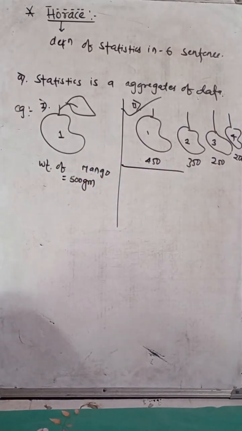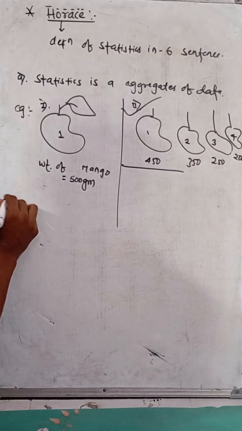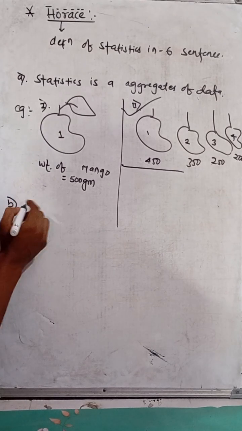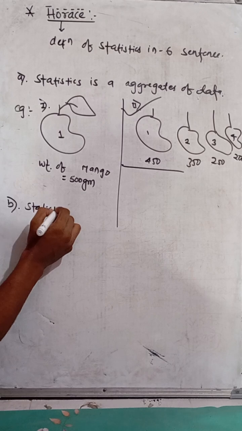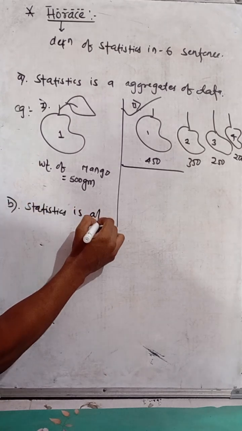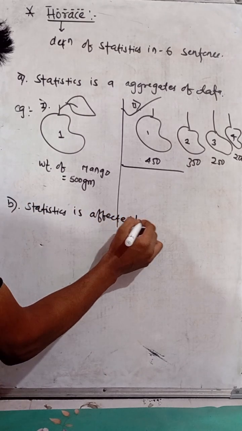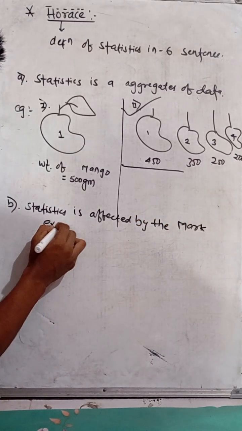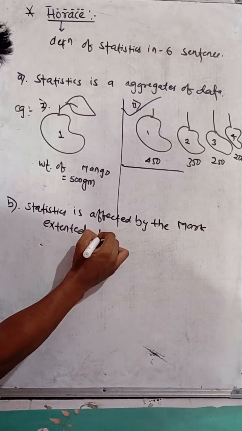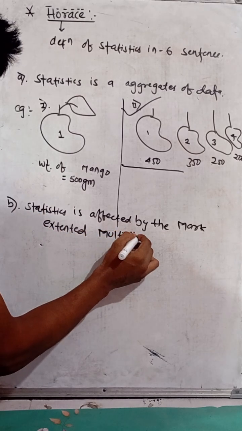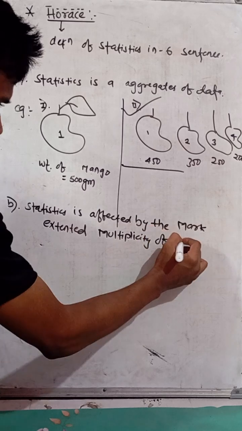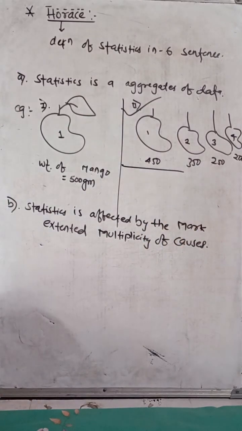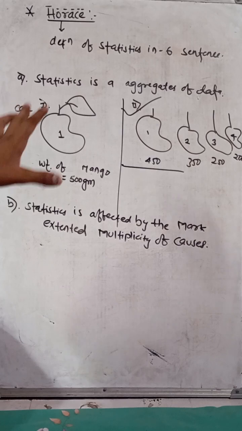Okay, that is the first sentence. The second sentence is that statistics is affected by a marked extent multiplicity of causes. What is meant by this sentence? What is the meaning of this sentence: statistics is affected by multiplicity of causes.